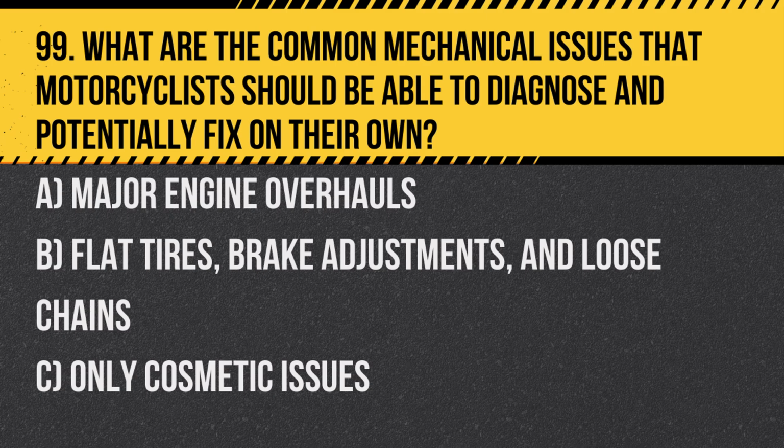What are the common mechanical issues that motorcyclists should be able to diagnose and potentially fix on their own? A. Major engine overhauls. B. Flat tires, brake adjustments, and loose chains. C. Only cosmetic issues. Answer. B. Flat tires, brake adjustments, and loose chains, as these are common and manageable issues that can often be fixed without professional help, keeping the ride safe and smooth.